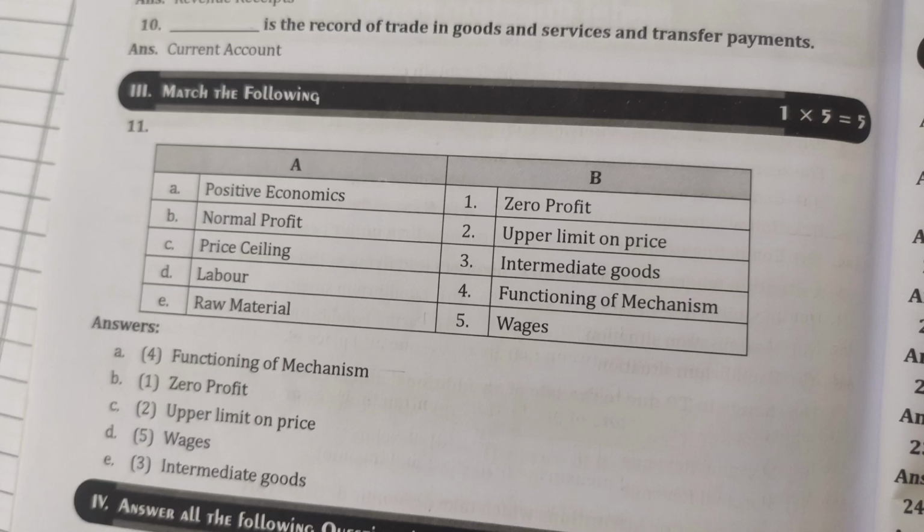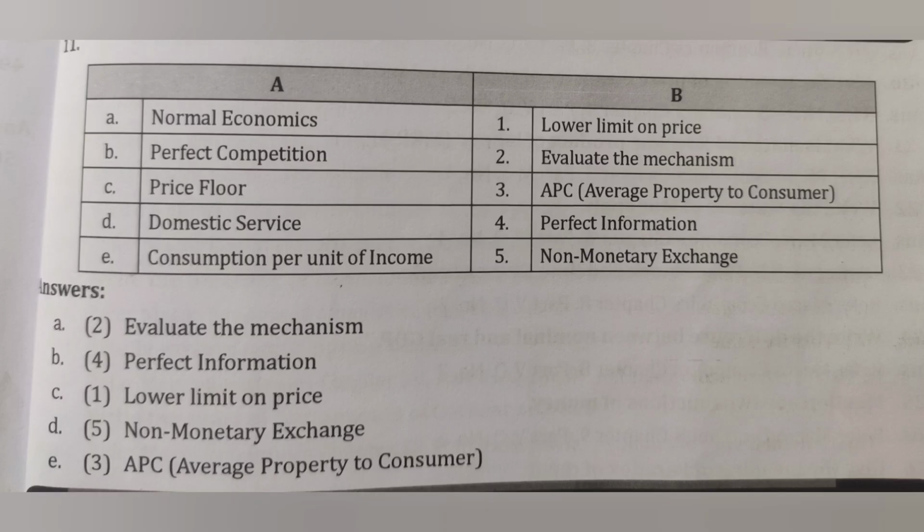Price ceiling deals with the upper price, and labor needs wages. Raw material is the intermediate good which is used to complete the production and make the final product. After this we have normative economics, which evaluates the mechanism.